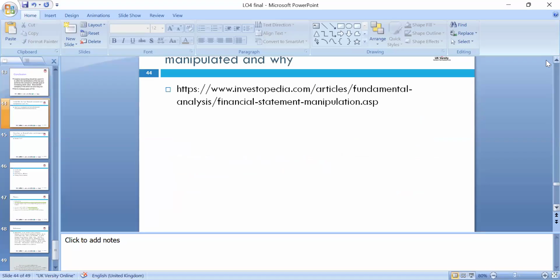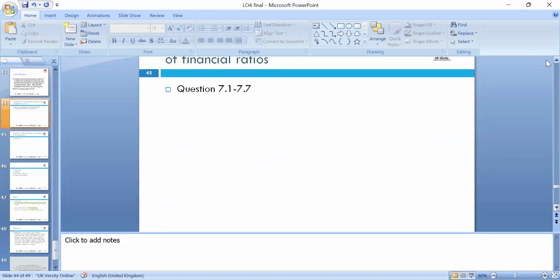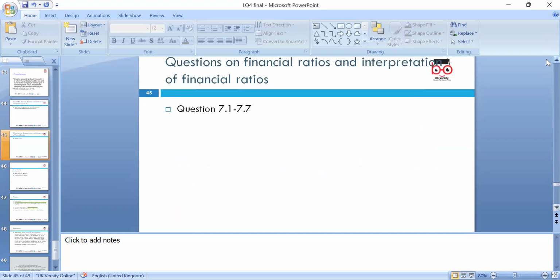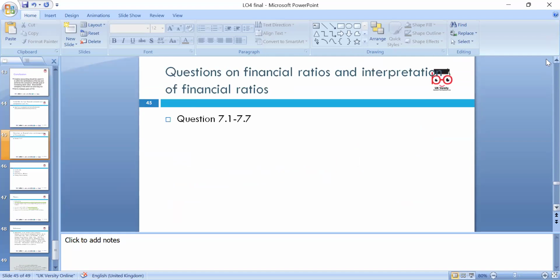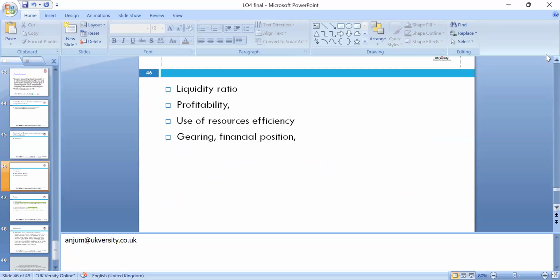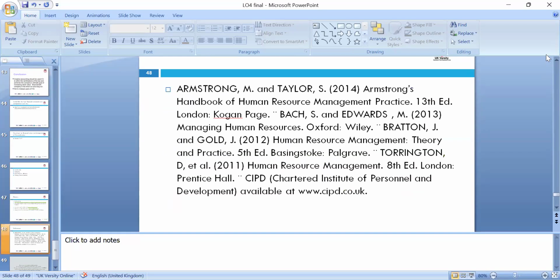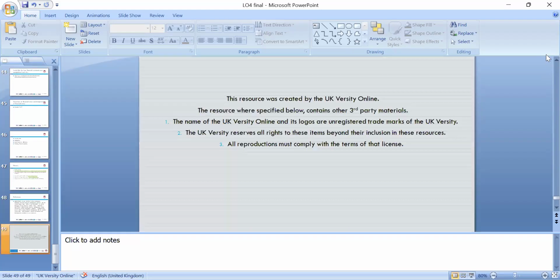So please, we included a few links, and they are quite good to look around. And for the questions, if you want to look around, we have the handout, which is called Osborne handout 7.1 to 7.7. These are all the questions. Chapter 7 is relevant to ratios. If you want to pick the examples and add them, you can, or any other generic examples you want to include. That's absolutely fine. And some sources of information are given.